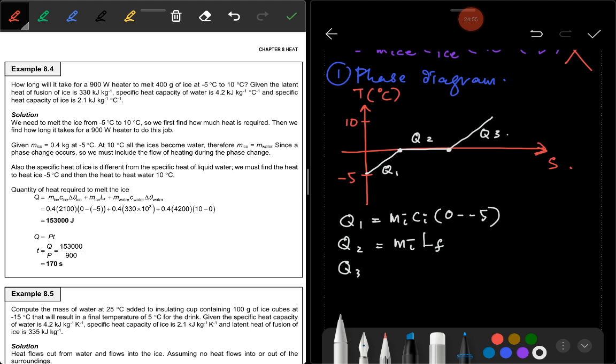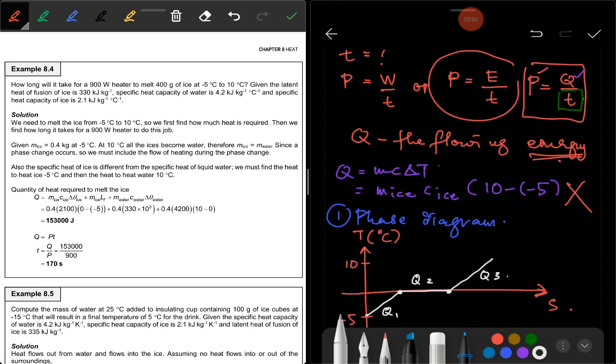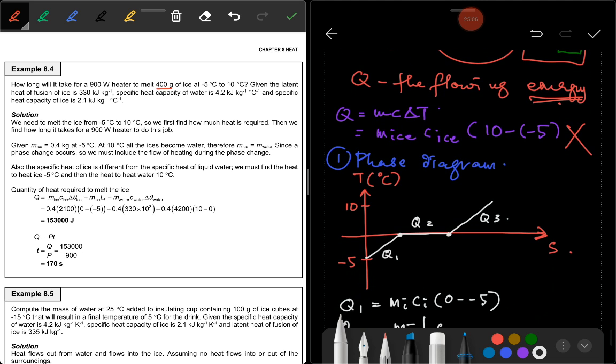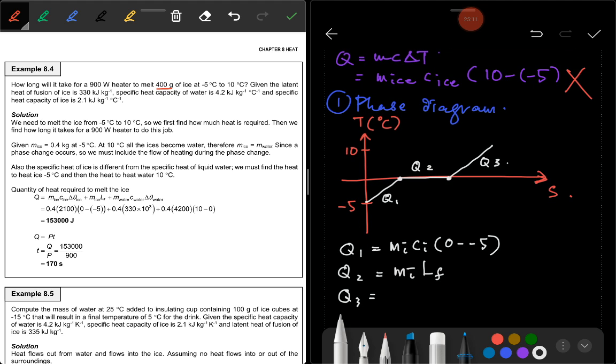And then Q3, we still use M ice, which you are given here is 400 gram. We use it because it is the same substance but in a different form. Here is solid, here is liquid.